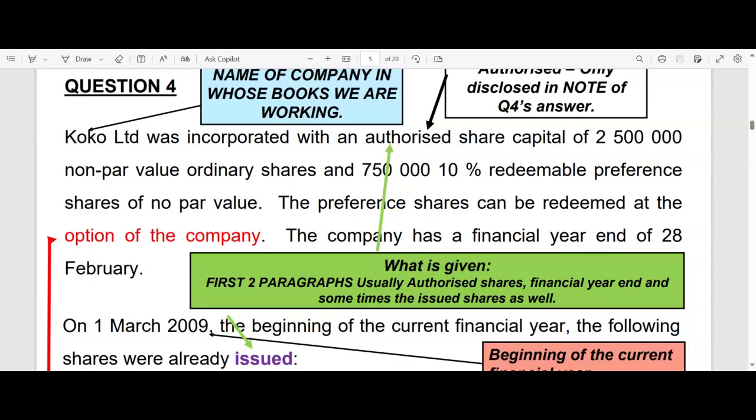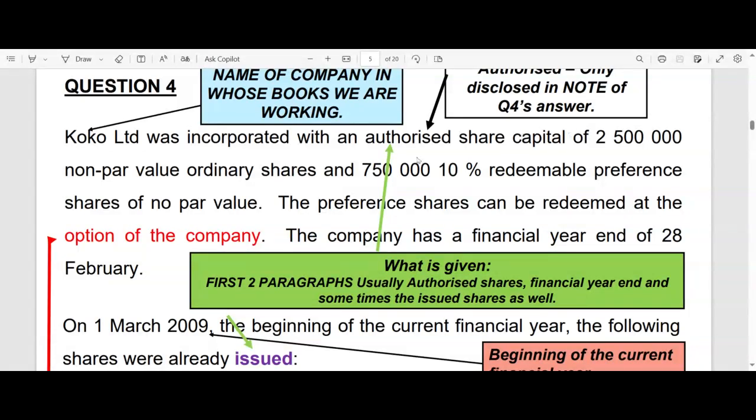Now let us go and read through the question and the additional information, and then we can probably complete our solutions as we go along. So, what they are saying here, this is where the question starts. Cocoa Limited was incorporated with an authorized share capital of 2,500,000 non-par value ordinary shares, right? So that is going to be something that we need to disclose in our ordinary share capital note.